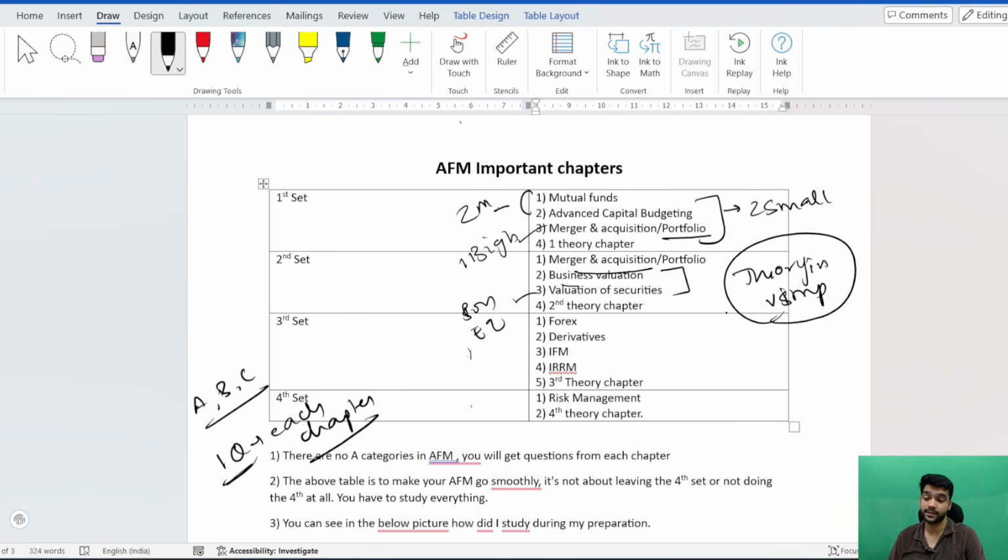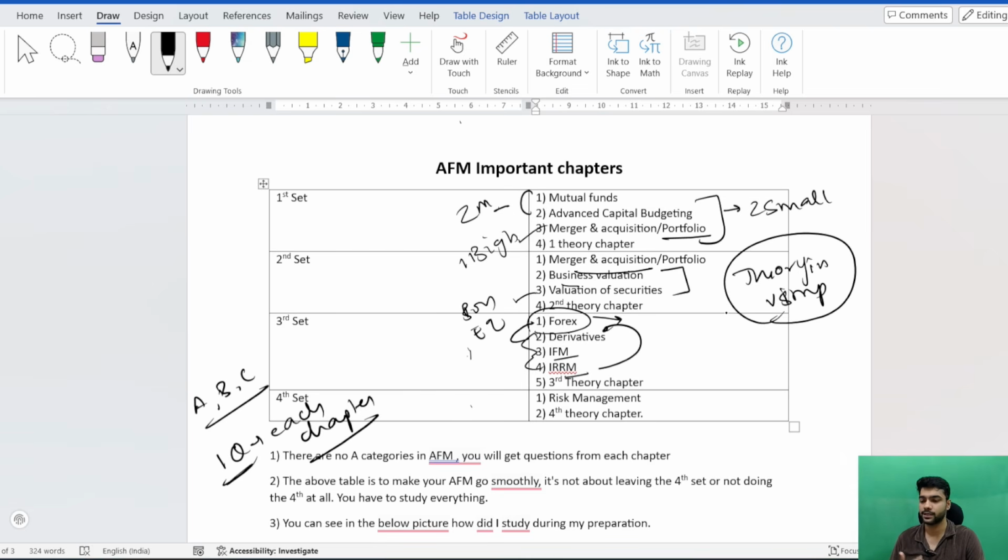Now coming to the third set. What I have done here is I have noted down each and every remaining chapter. I started with forex, and I will request you to do forex entirely, because if you do forex thoroughly, then your IFM and IRM become easy, because they are connected to forex. Even derivatives, some part of it is connected with forex. So forex is the base of all these 3 chapters. If you understand it well, then you are able to link the forex concept with these 3 chapters as well.